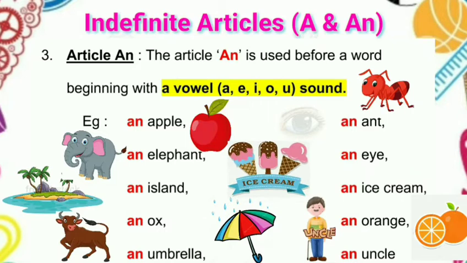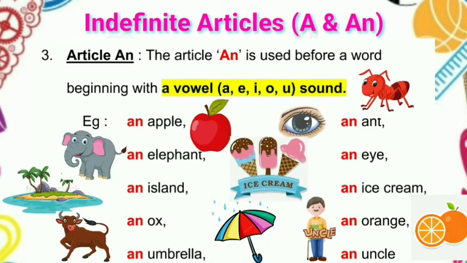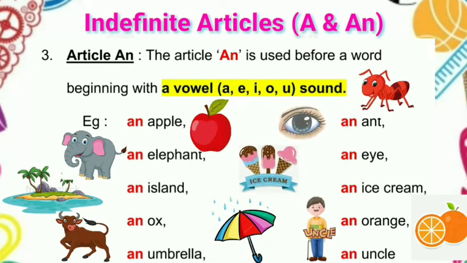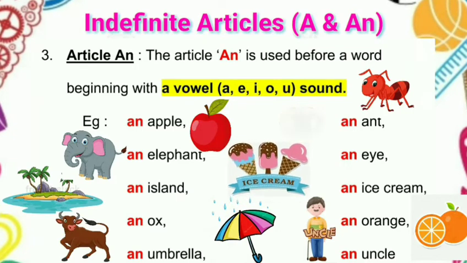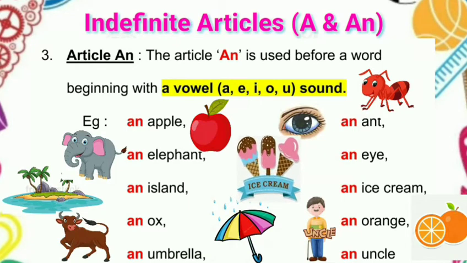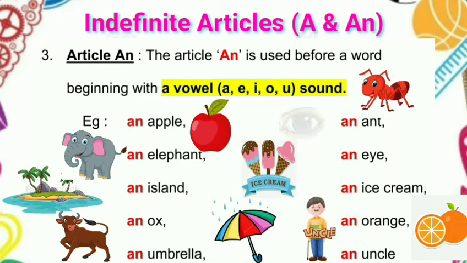An elephant, an eye, A sound. An island, I. An ice cream, I. An ox, O sound. An orange, O.